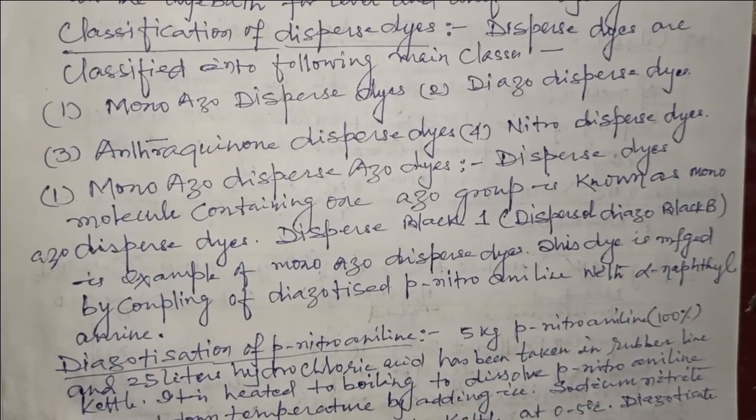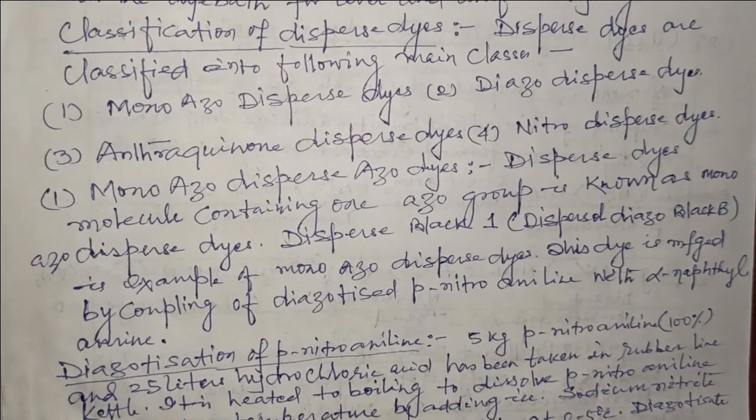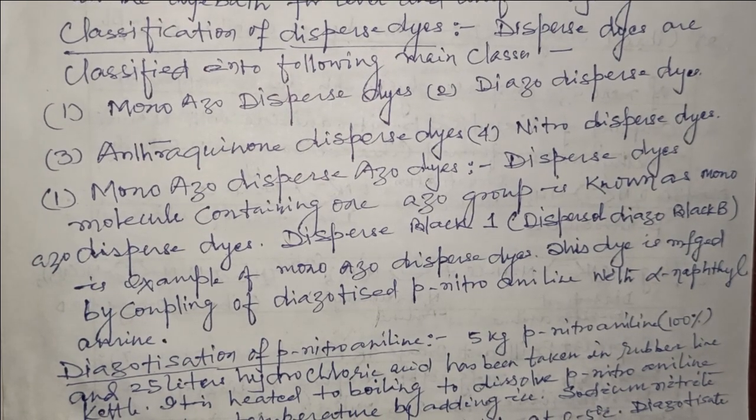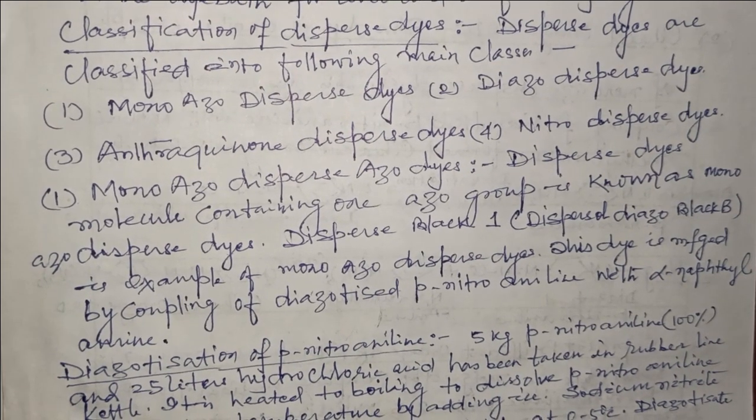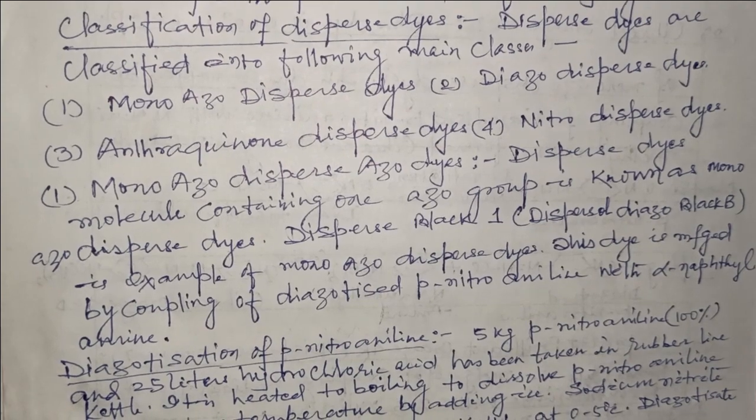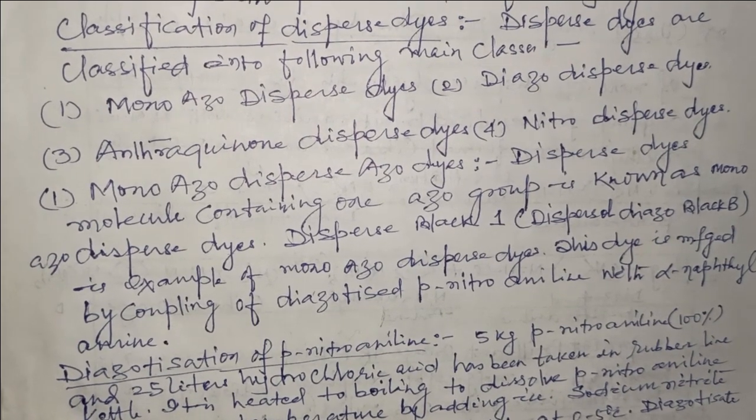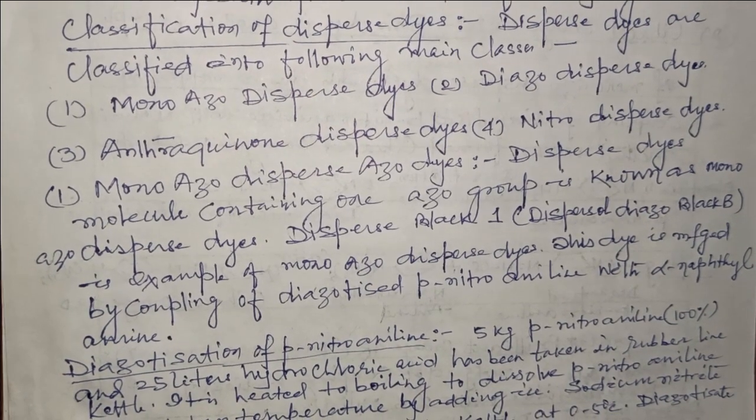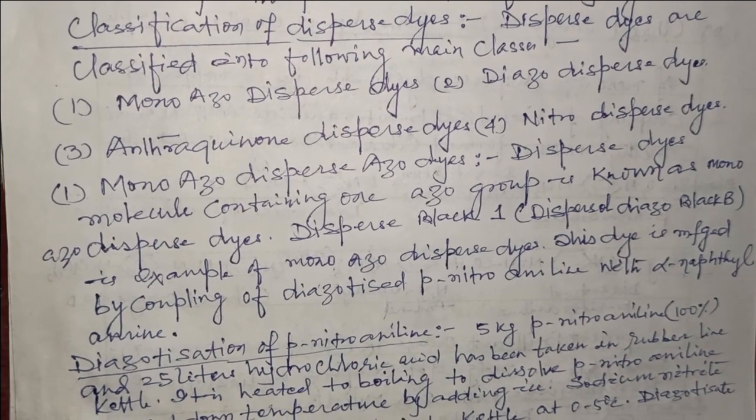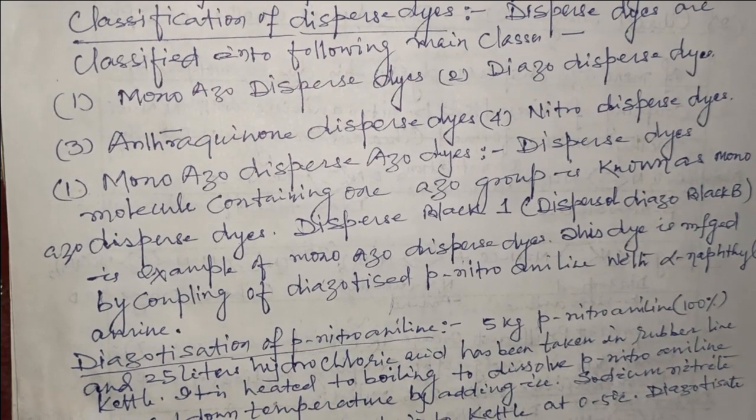Dispersed dyes are classified into the following main classes. Number 1, monoazo dispersed dyes. Number 2, diazo dispersed dyes. Number 3, anthraquinone dispersed dyes. Number 4, nitro dispersed dyes. These are the main classes.